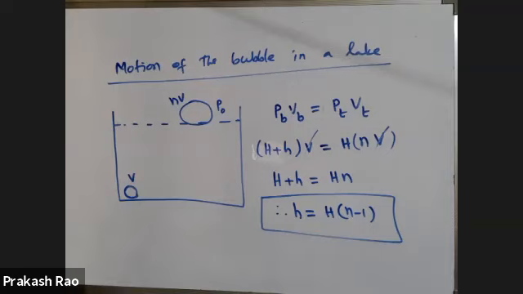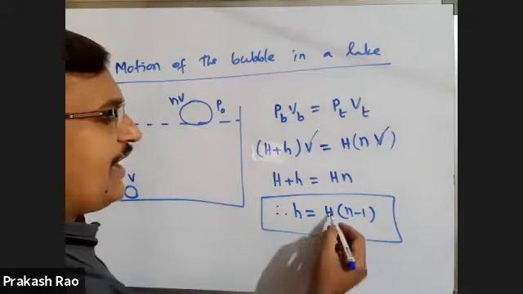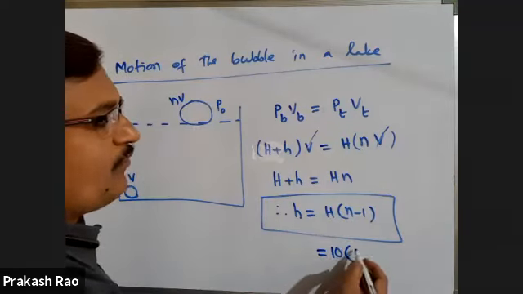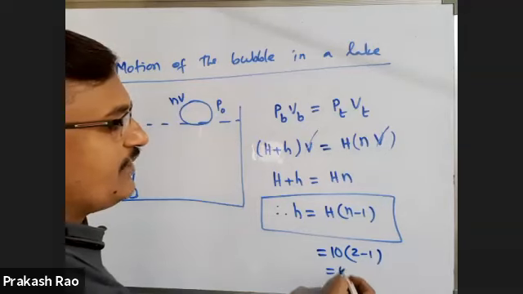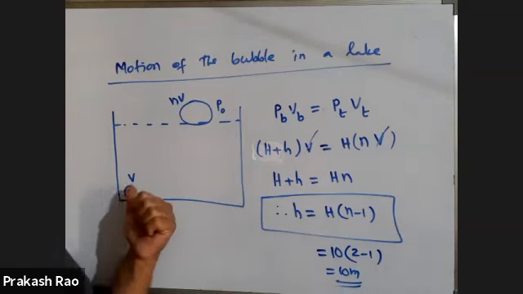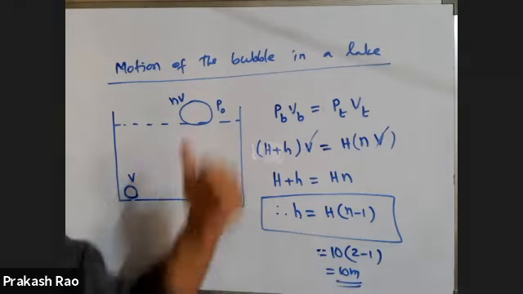For example, if the volume of the bubble is doubled when it reaches from the bottom to the top of the lake, then from what depth is it rising up? This is water. Atmospheric pressure in terms of water is 10 meter of water. This is 2, this is 1. Therefore, it has to move from 10 meter depth. If a bubble rises up from a depth of 10 meter in the water column, then its volume is doubled.